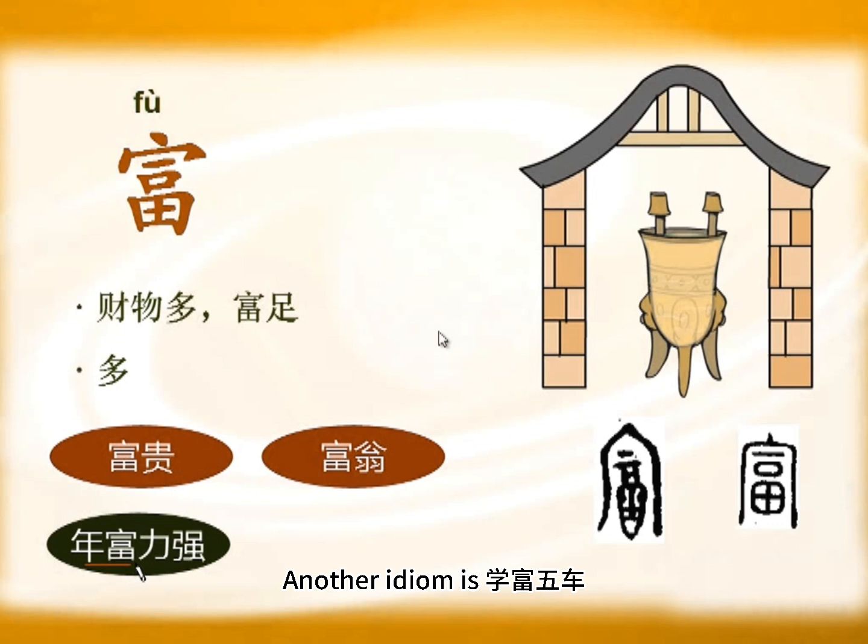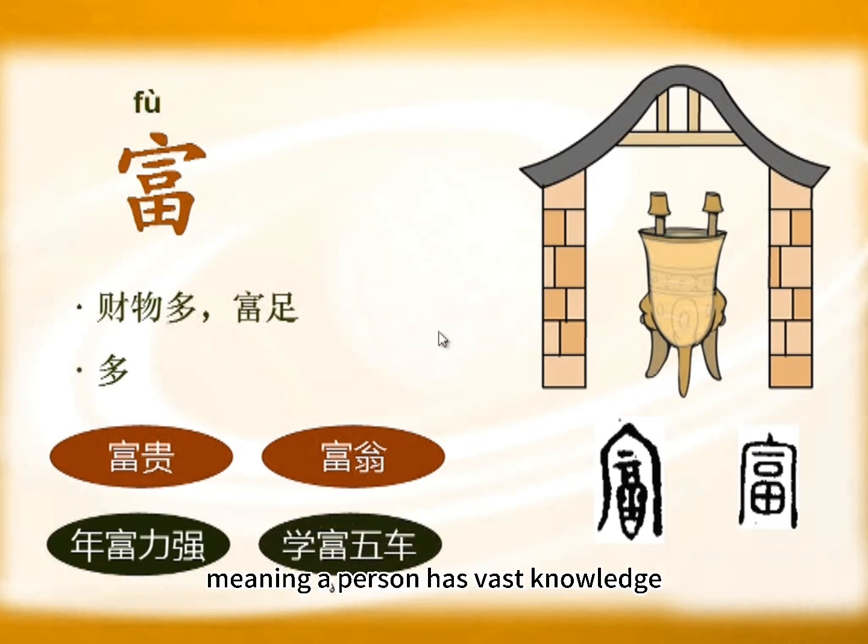Another idiom is 学富五车, meaning a person has vast knowledge. As abundant as 5 cartloads of books. 学富 means abundant knowledge.